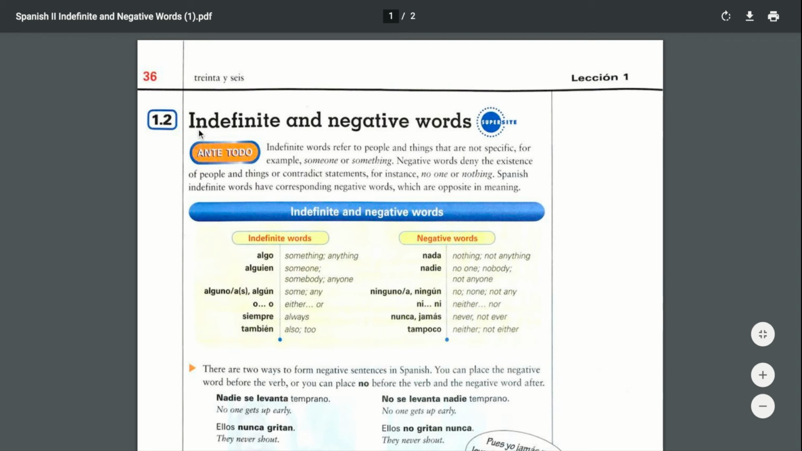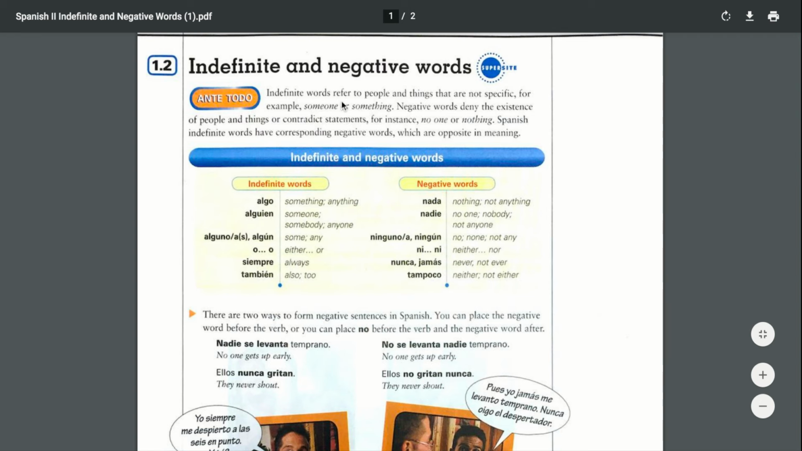Page 36, indefinite and negative words. We're going to study the indefinite and negative words in Spanish. So what are the indefinite words? Those are words that are not specific. Example, someone, something. And negative words are words that are expressing denial of something or someone, okay?